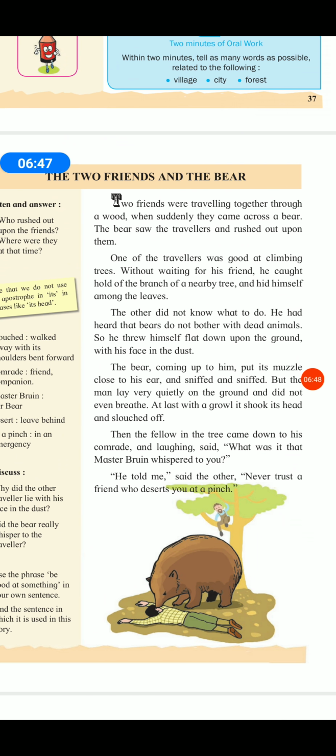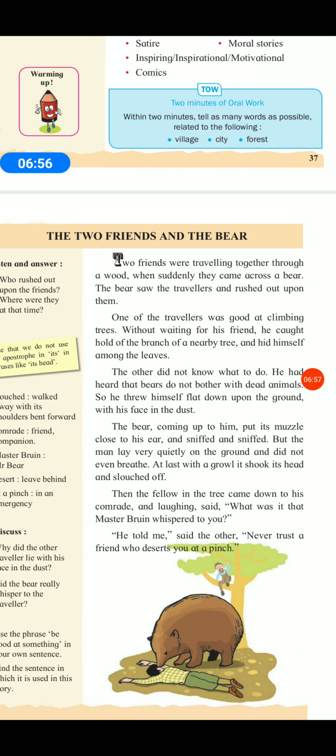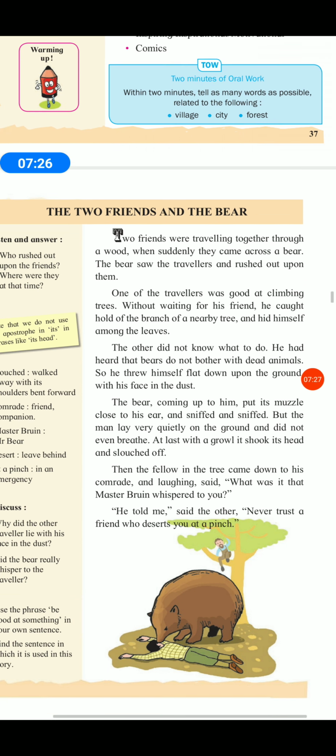See, this is the story about the two friends and the bear. Two friends were traveling together through the wood, meaning jungle. Through the jungle they were traveling, two friends, and suddenly a bear came in front of them. The bear saw the two friends, the two travelers, and the bear is coming towards them.